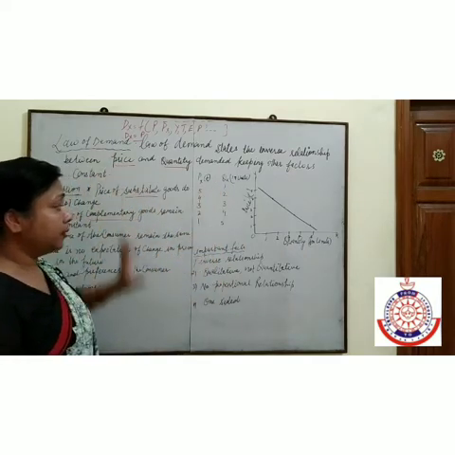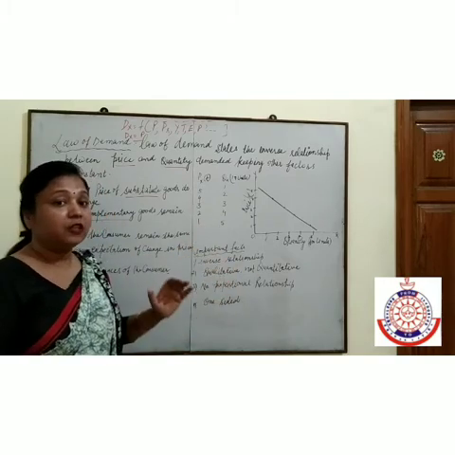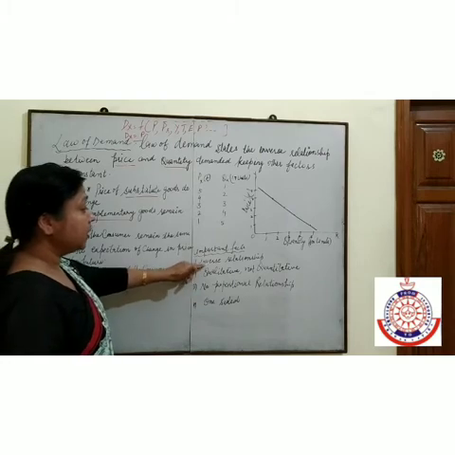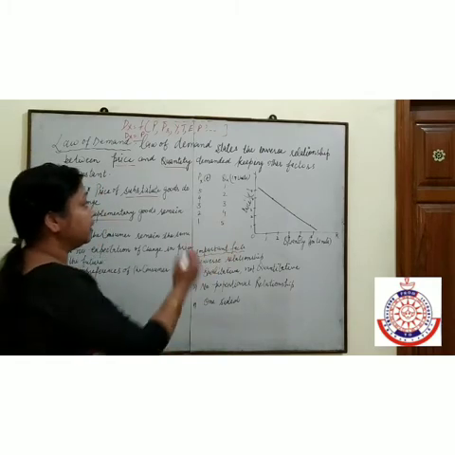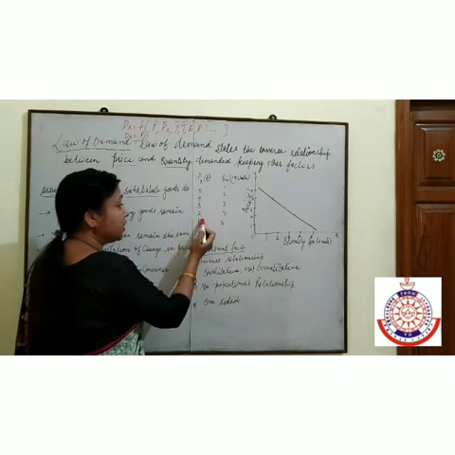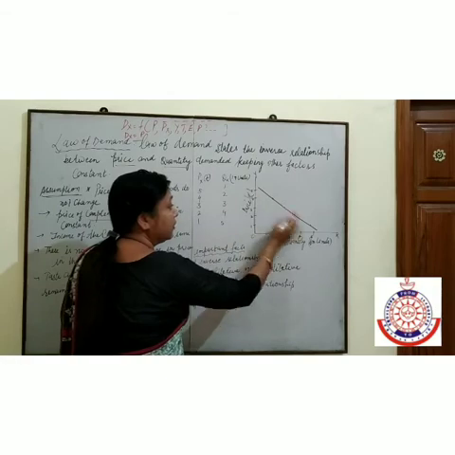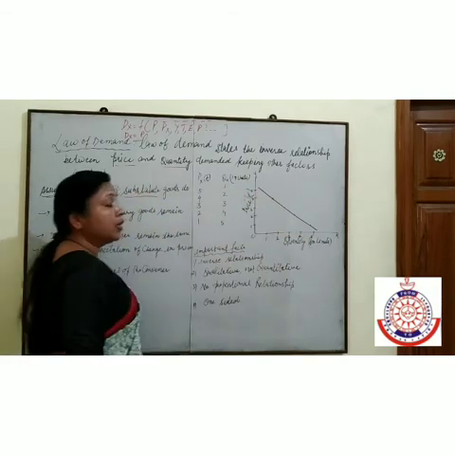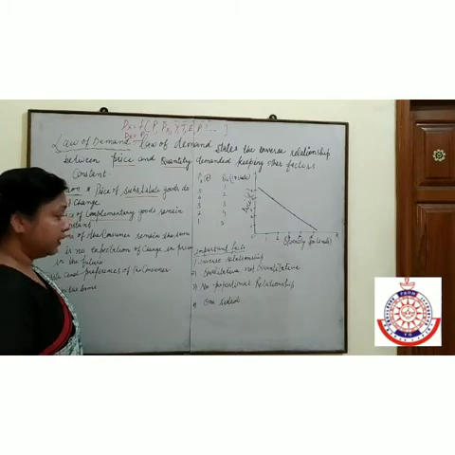From the law of demand, which important points come to our mind? The first very important point is the inverse relationship between the price and quantity demanded. Whenever the price decreases, demand increases. This negative slope shows the inverse relationship between the price and quantity demanded.